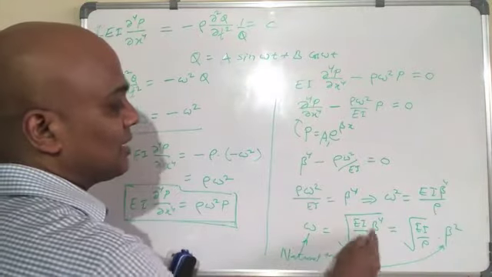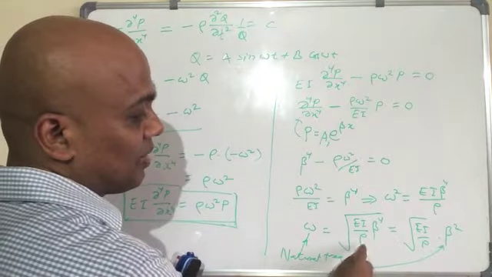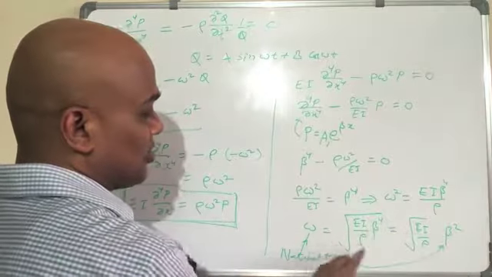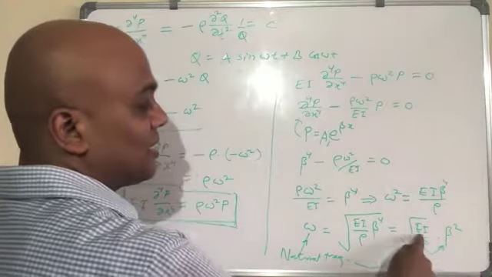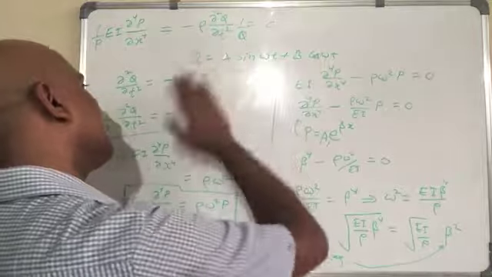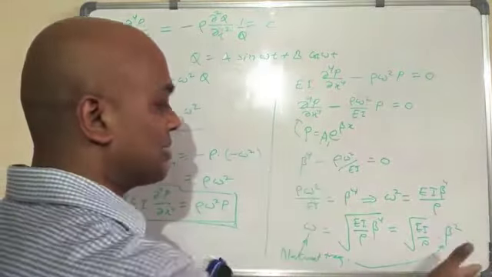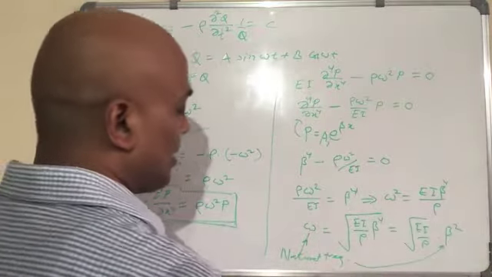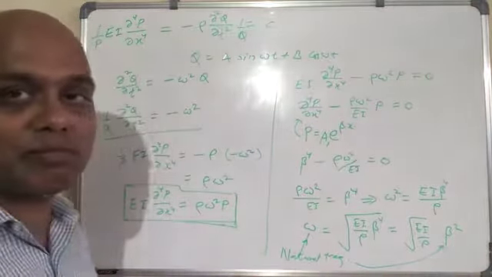So from one equation you get EI, from the other equation you get rho, so like this one. So finally it is connected. So you see natural frequency is actually a function of the mass per unit length, E, I, and beta, which comes from the solution of the P as a function of X part. So the one which relates both of them is the equation for the natural frequency, and this is how you can find out the natural frequency from there.